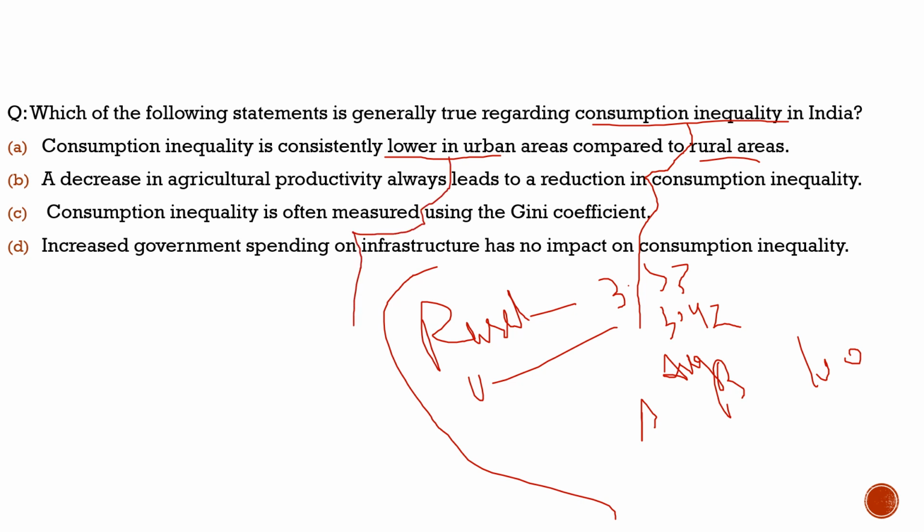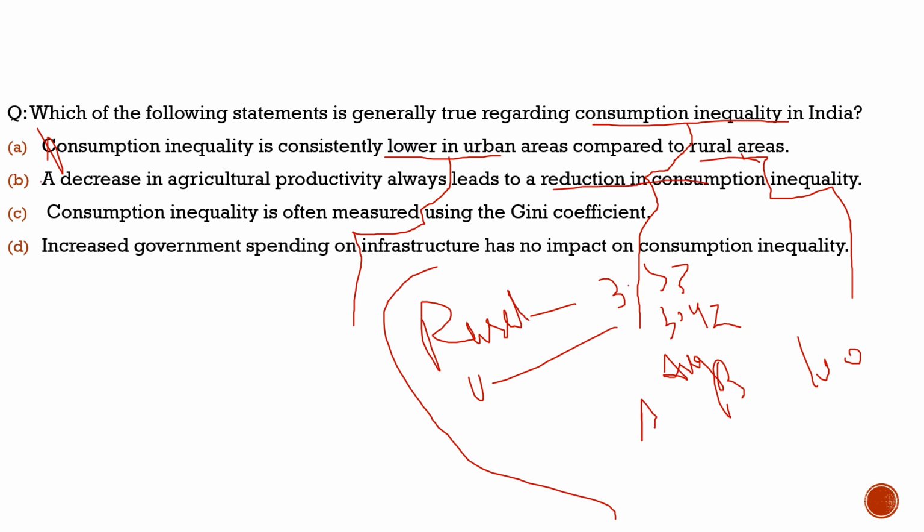If we compare two people from the rural areas and two people from the urban areas, in urban areas the consumption inequality will be more, because there are various issues. There are issues of infrastructure, there are issues of different works, by which the consumption inequality in urban areas is more as compared to rural areas. So this statement is totally incorrect. Statement 1 incorrect. Statement 2, a decrease in agricultural productivity always leads to reduction in consumption inequality. It is totally incorrect.